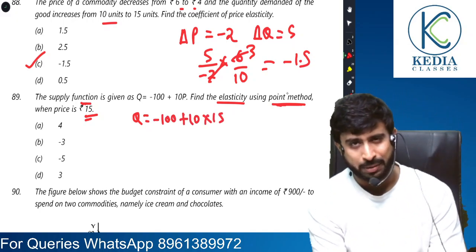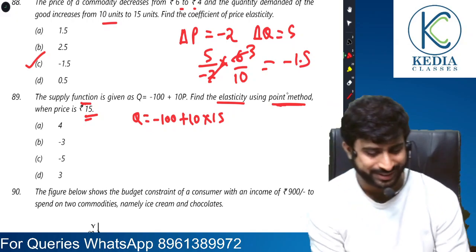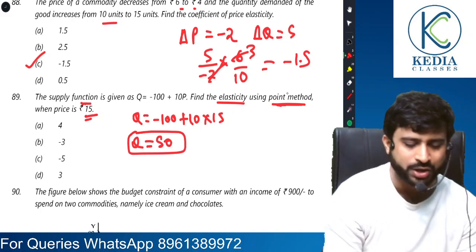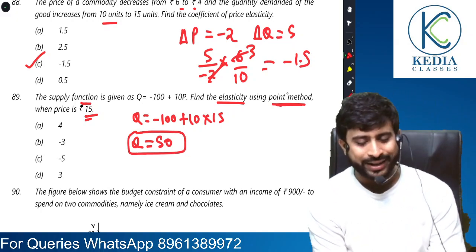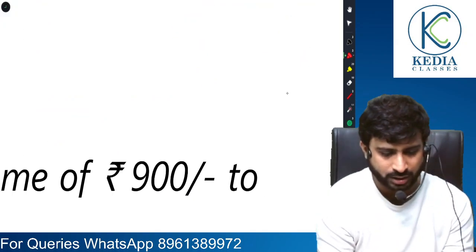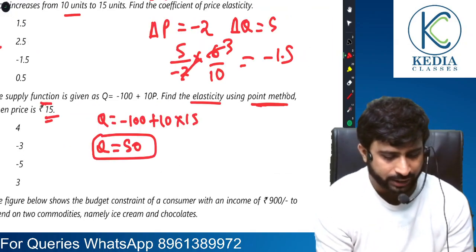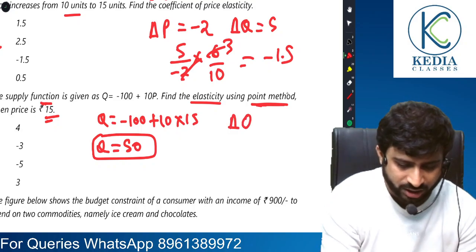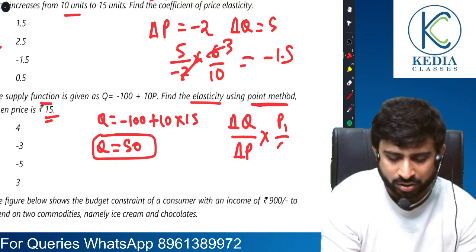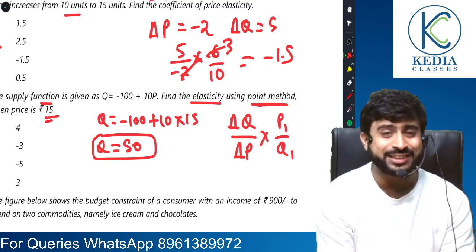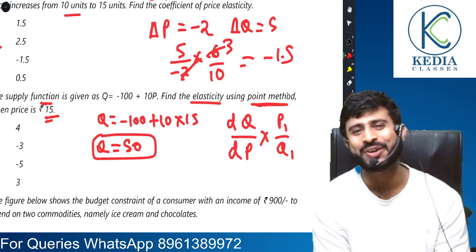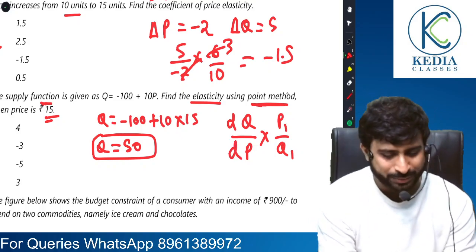A similar question came up in your January examination, 25. So quantity is equal to 150 minus 100, it's 50. That was the quantity supplied. Now find elasticity. Friends, what is elasticity after all? Change in quantity by change in price into original price by original quantity. Now you know what? Here this delta will take the version of derivative. Yes or no? Yes, sir. So that is the point method actually.